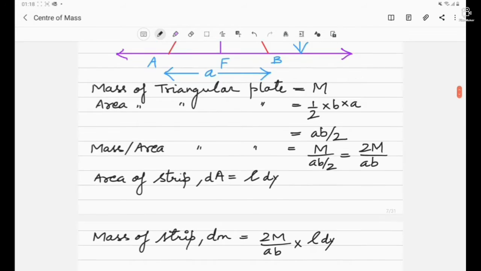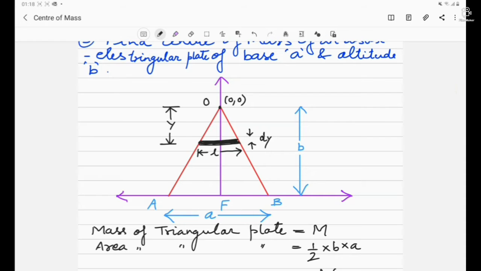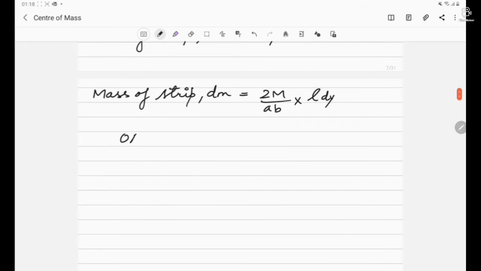Now we have to find out the value of L. So just come to the main figure. Here, just see the triangles OAB and ODE. We can find out that the triangle OAB is similar to the triangle ODE, and hence, since they are similar, we can say that L by A will be equal to Y by B.